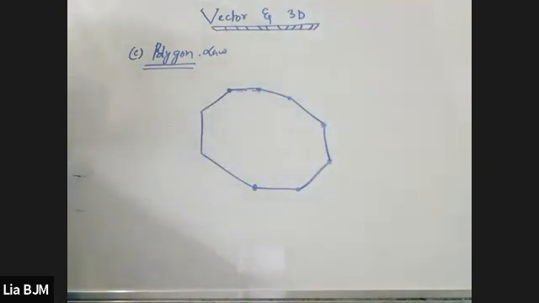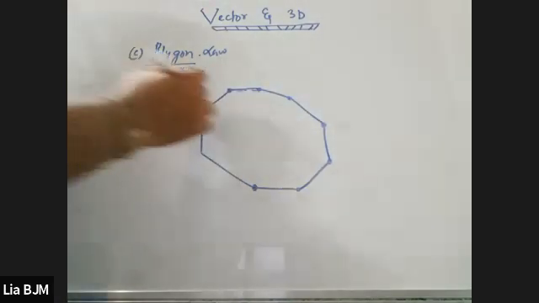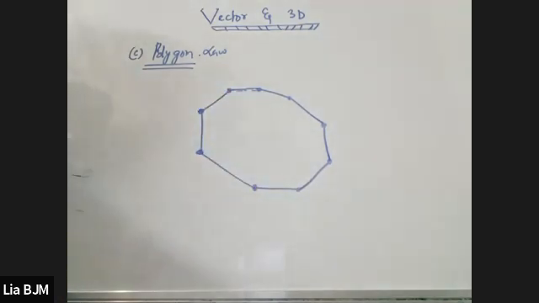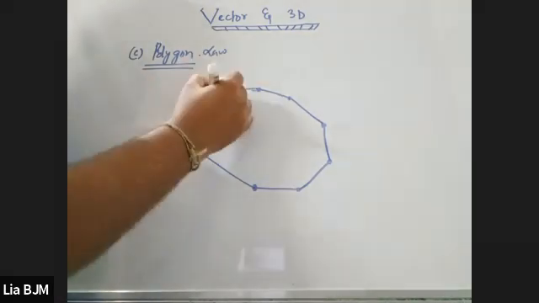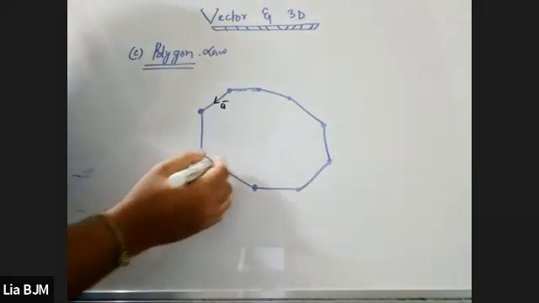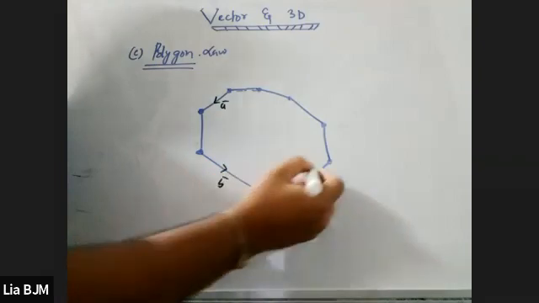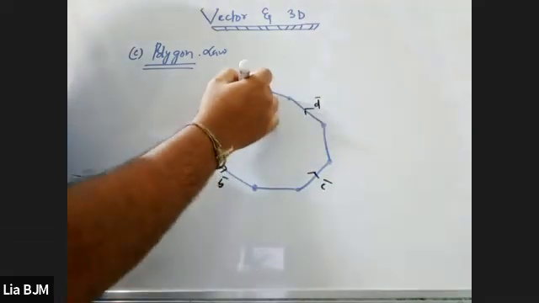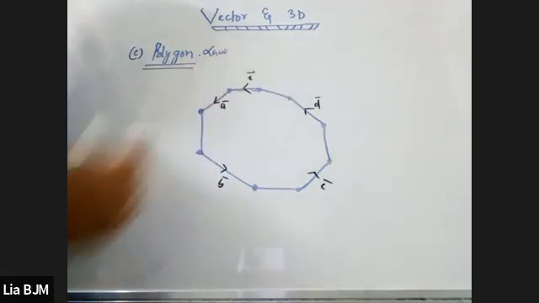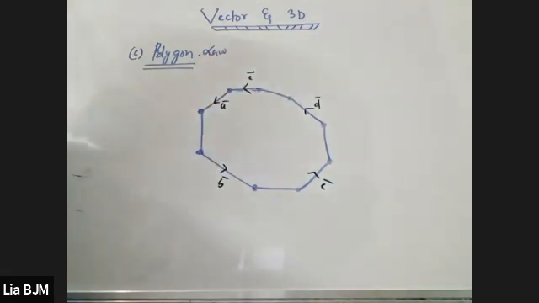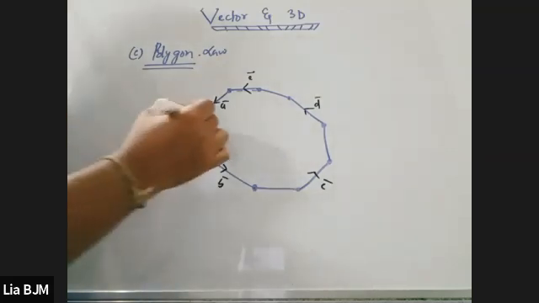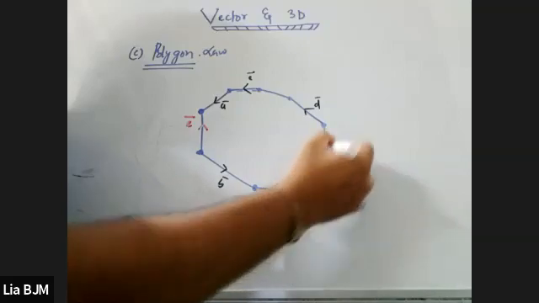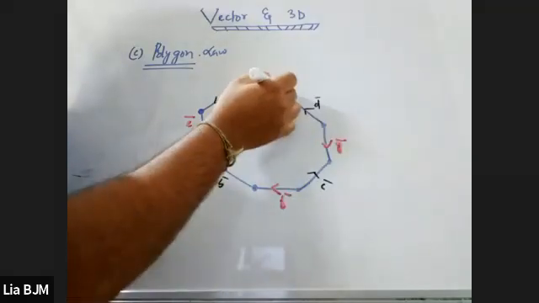Let me show you the answers basically. Listen carefully. If I consider this is A vector, this is B vector, this is C vector, this is D vector, and this is E vector. And we are considering over here E vector, F vector, Z vector, and H vector.